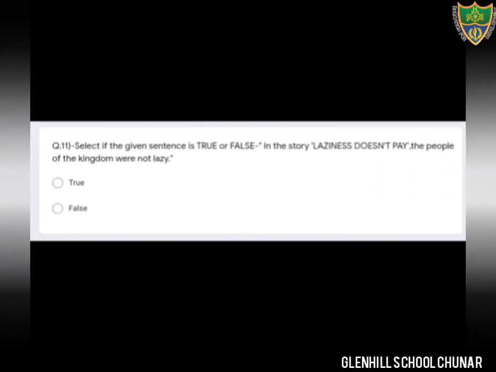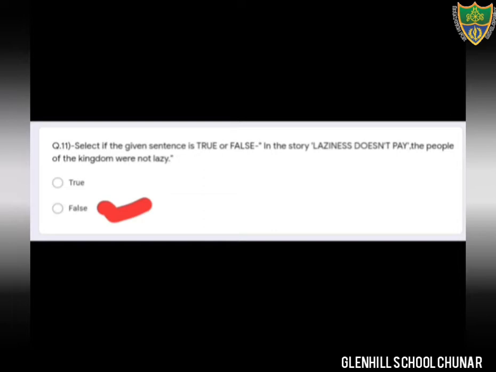Question number 11. That is also true, false. In the story Laziness Doesn't Pay, the people of the kingdom were not lazy. Dear students, that is false, because the people of that kingdom were very lazy. Therefore the king was very much in tension.